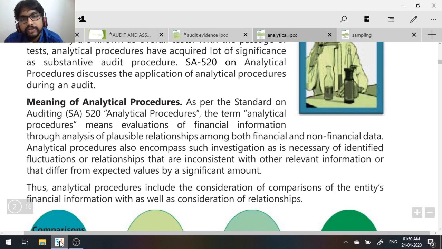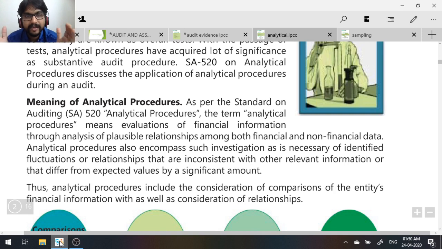So basically here also the auditor wants to analyze financial information, and for that analysis purpose he will use either other financial information, or he will use non-financial information. And by using financial and non-financial information, he will be able to understand the probable relationships among the financial and non-financial data and the financial information in the financial statements.